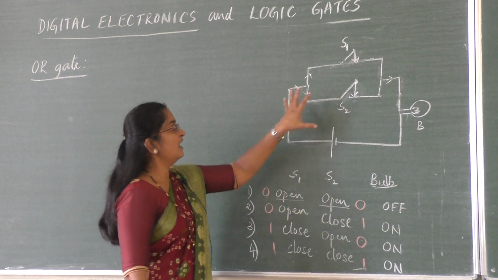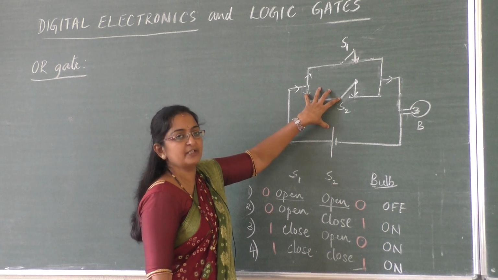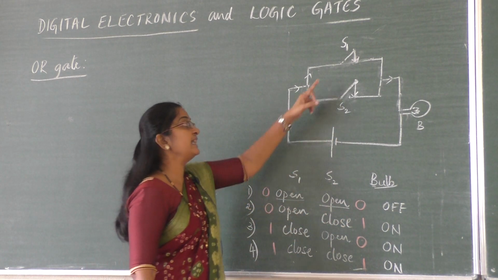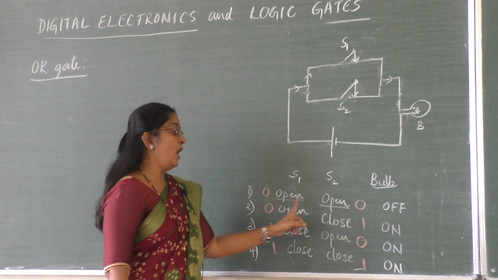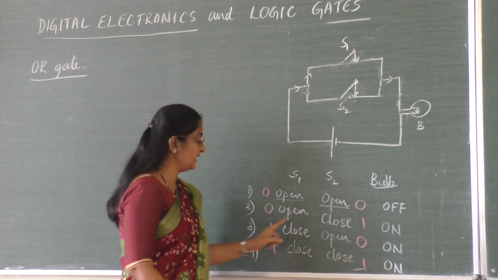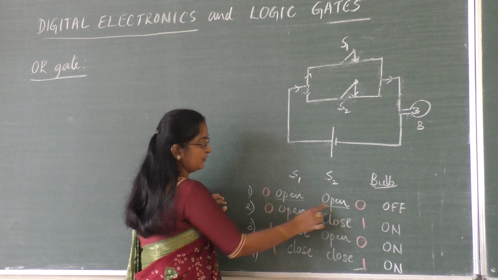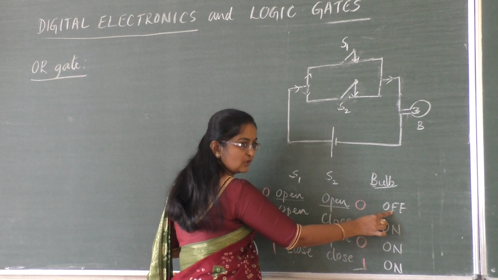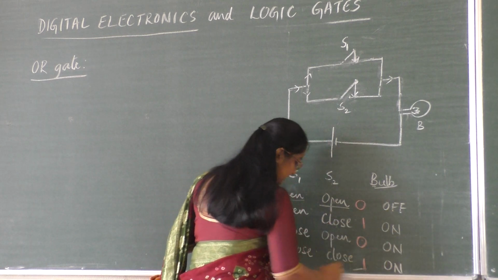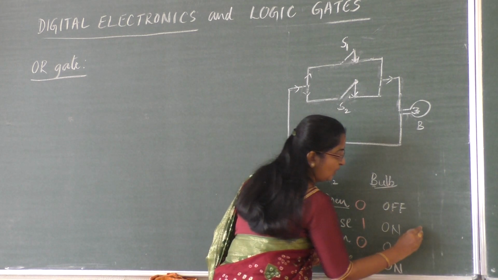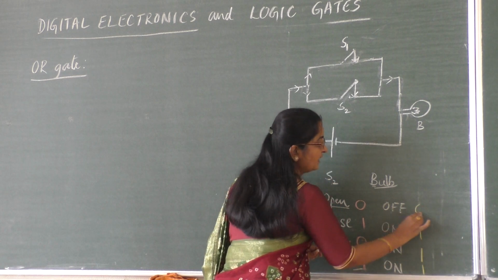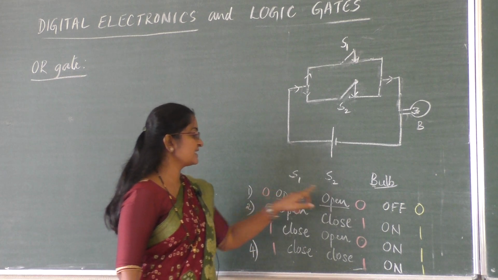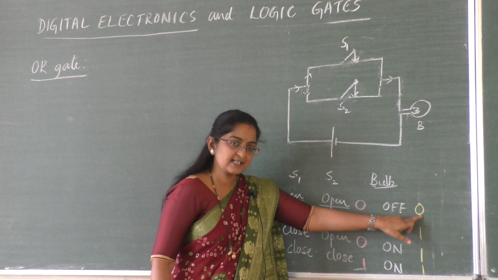So like this, this switching circuit will work, and this switching circuit will work when either switch S1 or switch S2 is closed. See here, the open close combinations: open, open; open, close; close, open; close, close. When both are open, the bulb is off. When the bulb is on, let me represent it here as 1, 1, 1. Off condition, let me represent as 0. Now you see the binary numbers. When it is 0, 0, the output is 0.